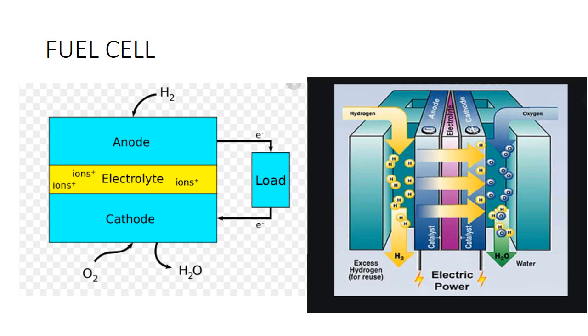And here we can see another figure. The excess hydrogen for reuse, the hydrogen we are using and the oxygen we are using, and byproducts are water, heat, and electricity, electric power we are getting. And also we are using a catalyst in between anode and cathode. What is actually a catalyst? A catalyst separates the hydrogen ions, that is the positive ions, from the electrons. For that only we are using a catalyst. Catalyst just separates the protons from electrons.